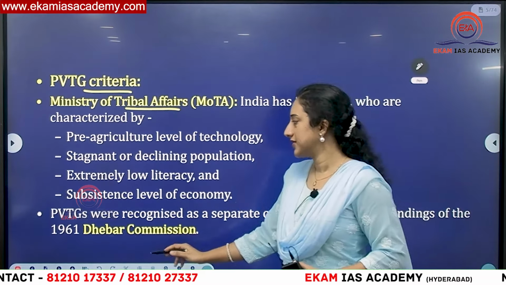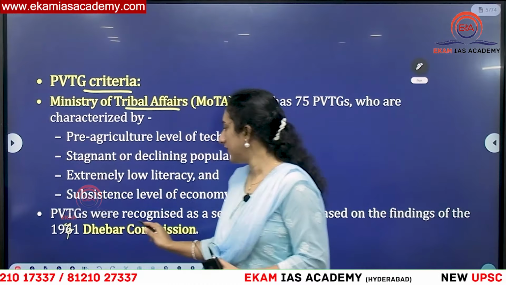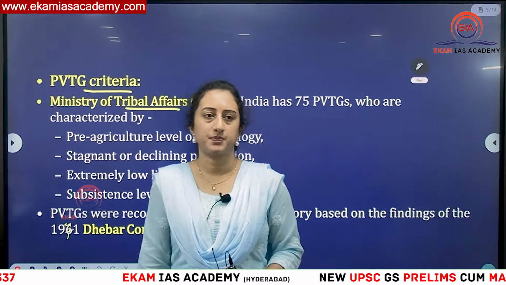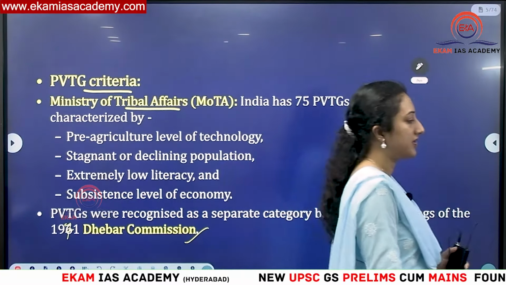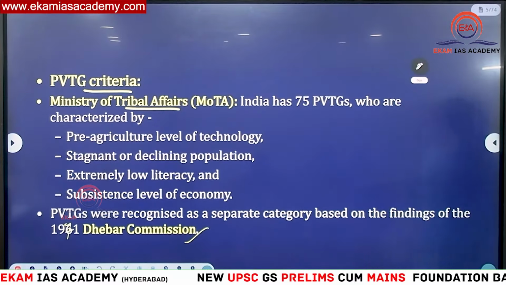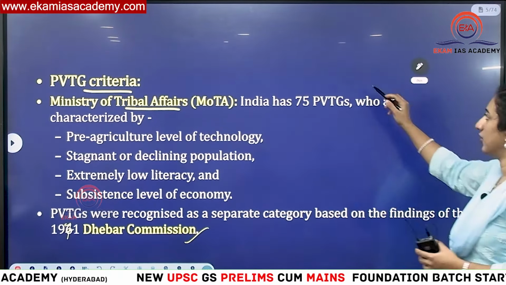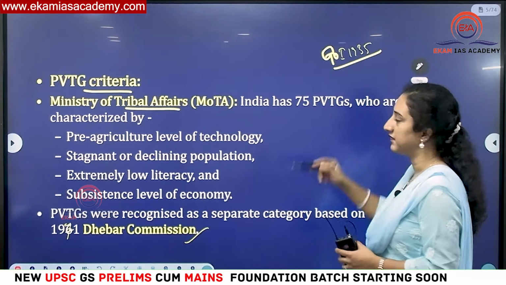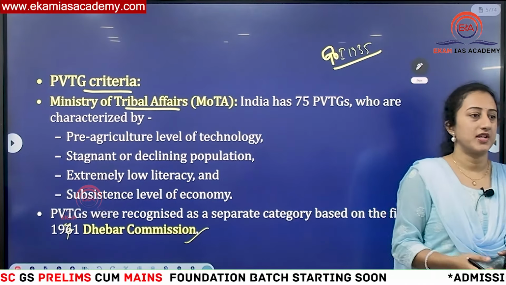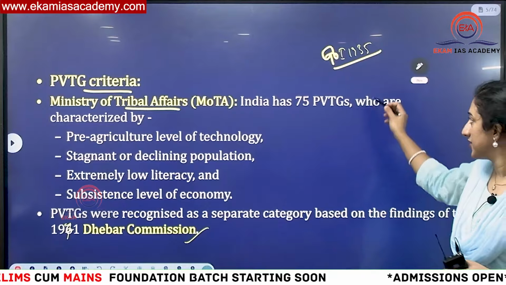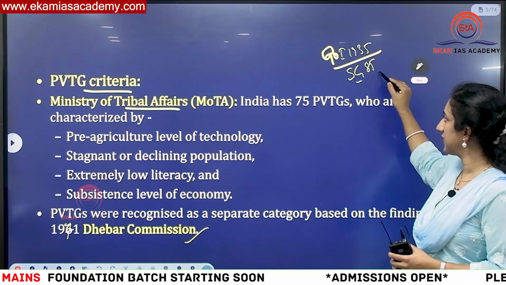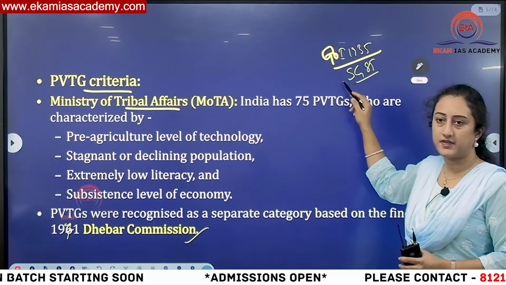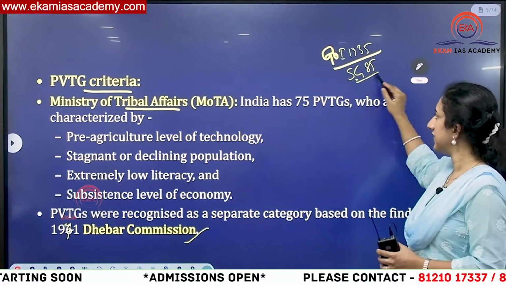So you know this is 1971. Okay, so PVTGs were recognized as a separate group from this Dhebar Commission itself. Okay, so with respect to STs, we have ST recognition right from the Indian Constitution times only. If you have remembered, first time the Government of India Act 1935 recognized and gave some special voting rights, or you can say subcategory, for SC and STs also. In 1935, SC, STs, depressed classes, if you have seen at that point of time, yes or no? Separate electorate was given for SC, STs, no, at that point of time. So we have STs there only.